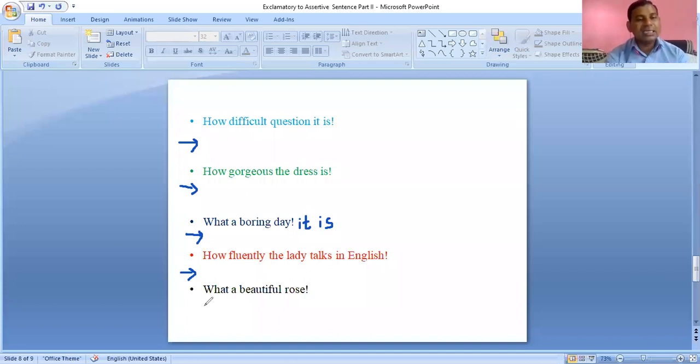And the last sentence is, what a beautiful rose. What is the answer? It is a very beautiful rose. Right. It is a beautiful rose.